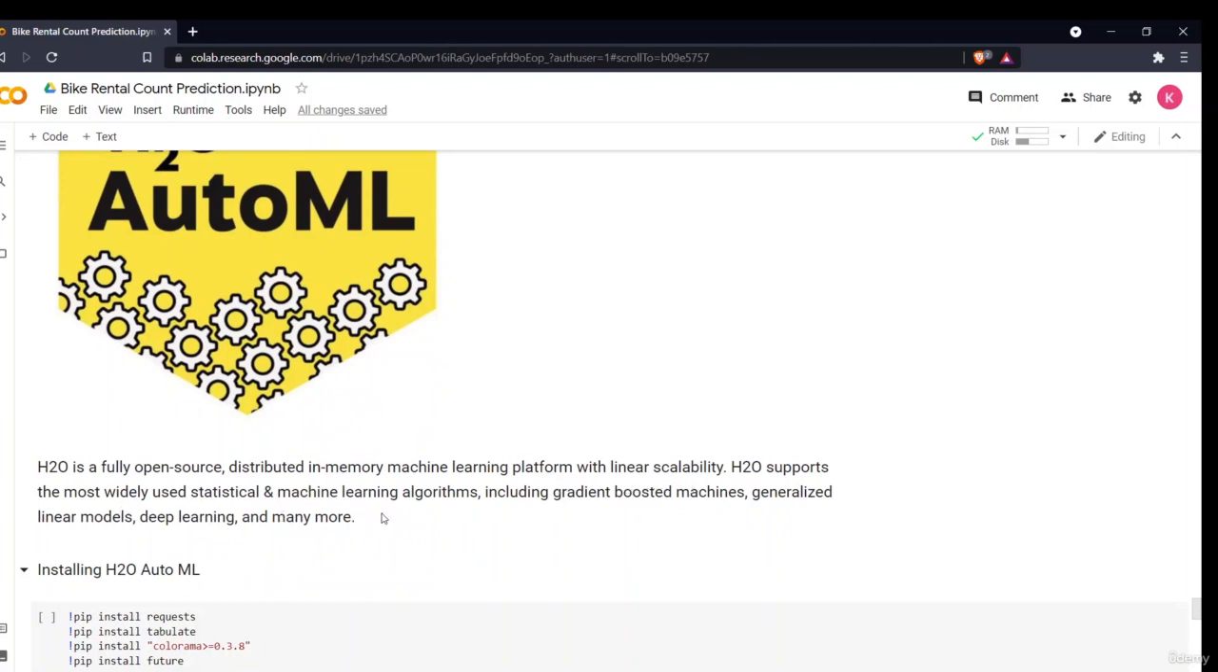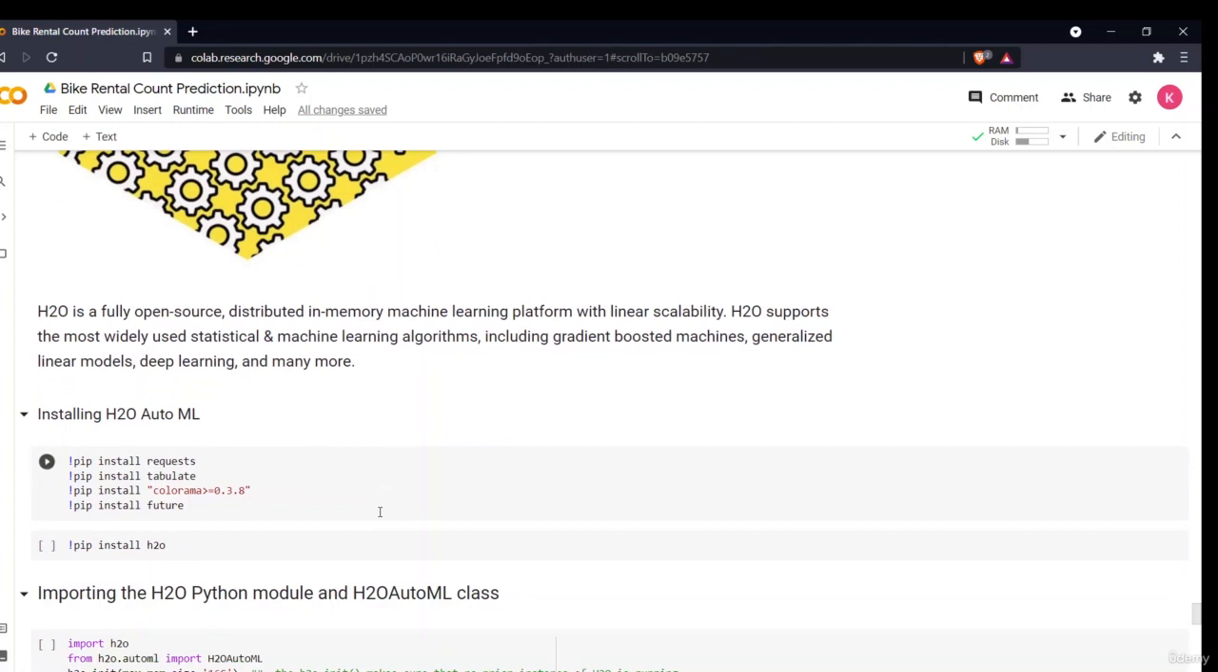We saw in the previous section that the random forest model was the best for us in the two models which we used. Now we'll see here, it will give us a list of models which are performing best. We'll see that further. But the very first thing we have to do is install our H2O.